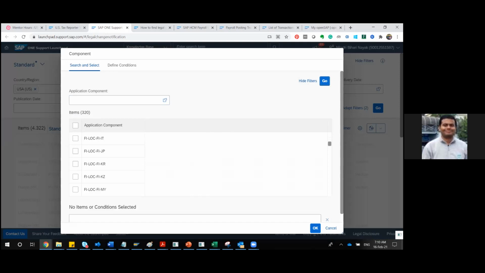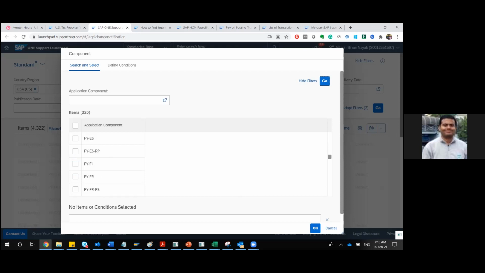From my experience I'm going directly, but if you can see, there are components like PA, PA-IT, PA-PA-JP. There are so many components. PA means personnel administration, and PY means payroll. So directly I will go to the PY. And in PY also, there are many components like Australia, Brazil, Belgium. So how will I know? PY-CA means PY Canada. So PY-US I will go to directly.